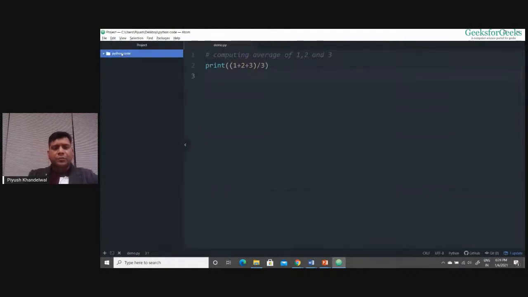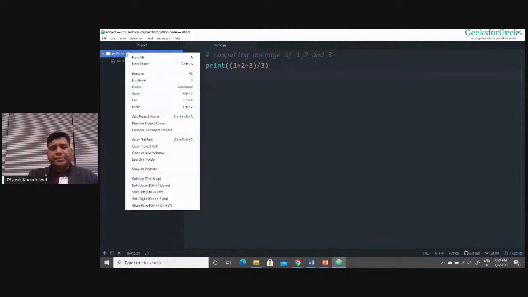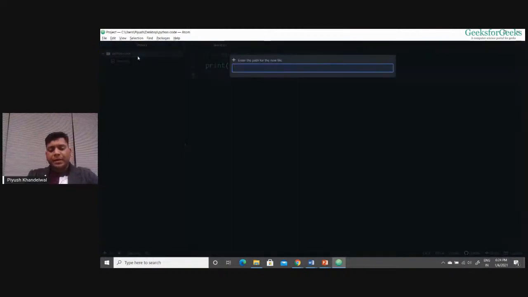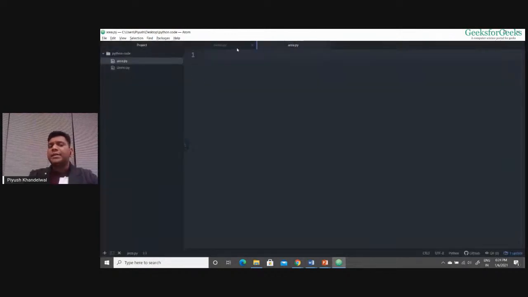Now, as we know how to do it, we create a new file over there. Let me put the name, suppose, area.py. Don't forget to have the .py extension in your file name. Whatever file you create, you can give any name, but the extension has to be .py. So we have created a new file area.py, right?